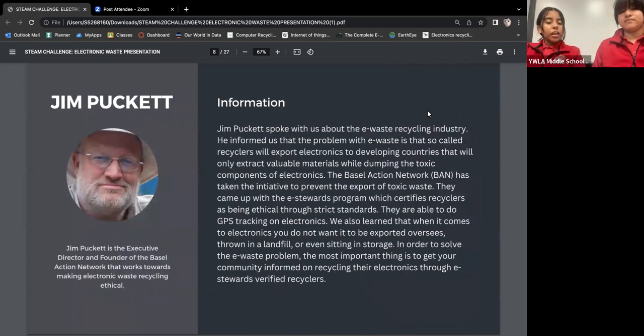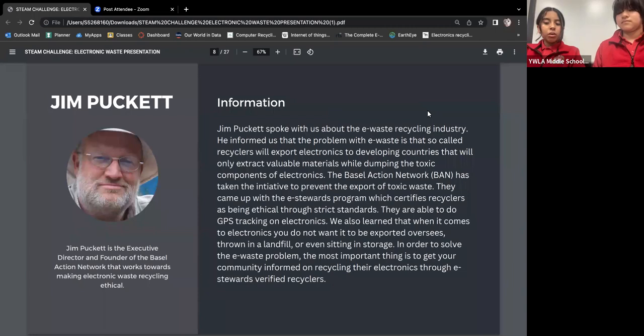So one of our outside experts that we met with was Jim Puckett. Jim Puckett is the executive director and founder of the Basel Action Network that works towards making electronic waste recycling ethical. Jim Puckett spoke with us about the e-waste recycling industry. He informed us that the problem with e-waste is that so-called recyclers will export electronics to developing countries that will only extract valuable materials while dumping the toxic components of electronics.